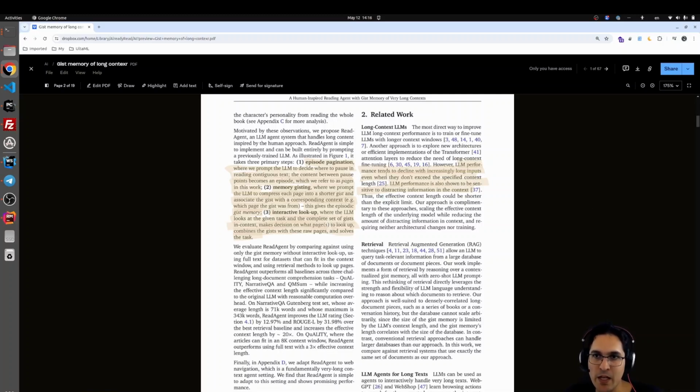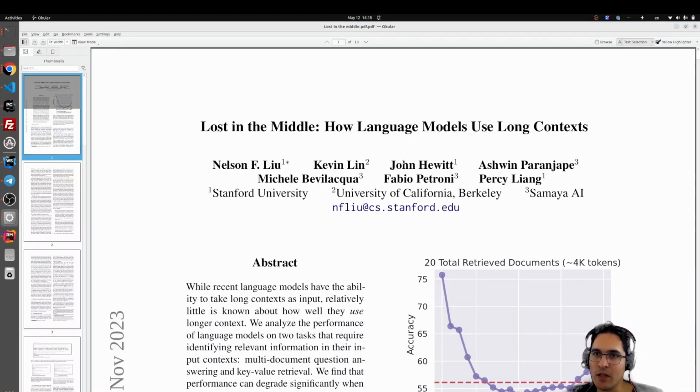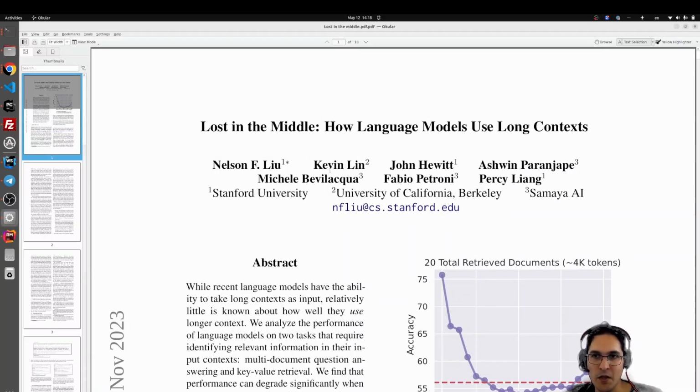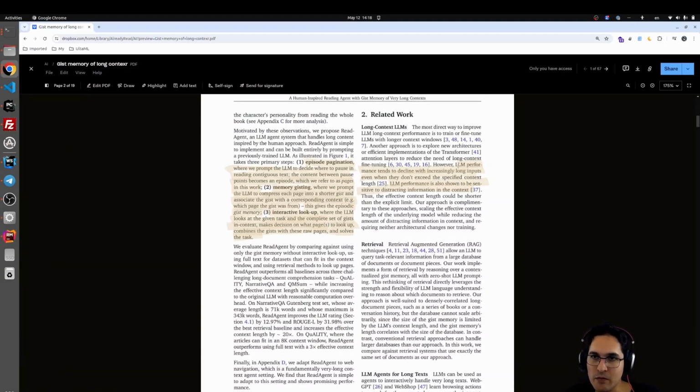The LLM performance tends to decline with increasingly long inputs, even when they don't exceed the specified context length. There is a paper called Lost in the Middle, How Language Models Use Long Context. And they're showing in this paper that if you have a long context, the position where we can usually get a good answer or good accuracy is at the start or at the end. But in the middle, we are lost. So that's why it's called Lost in the Middle. This is a cool paper also. So they are referring to that.